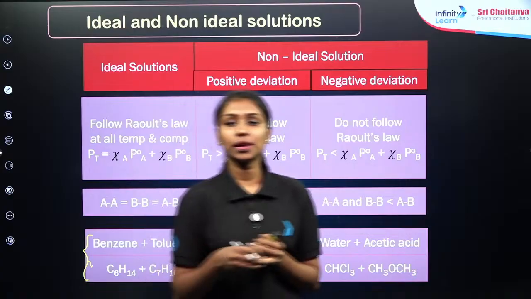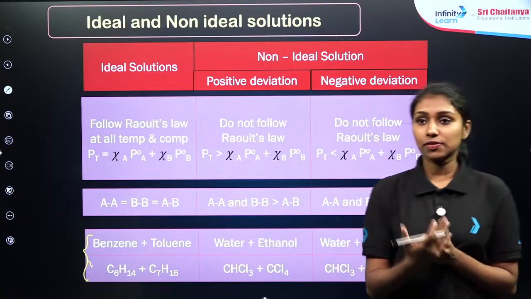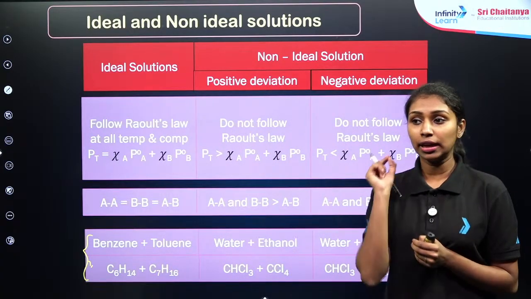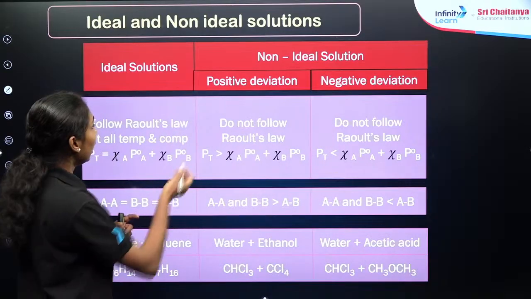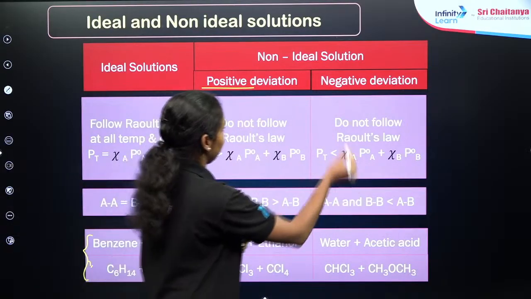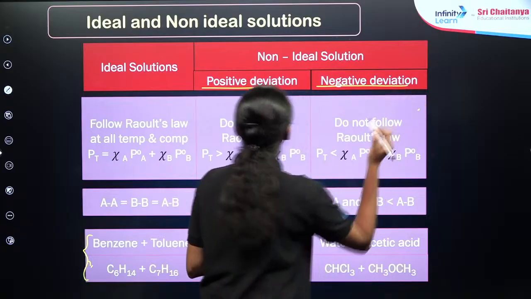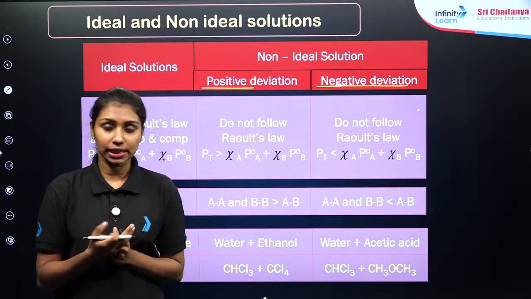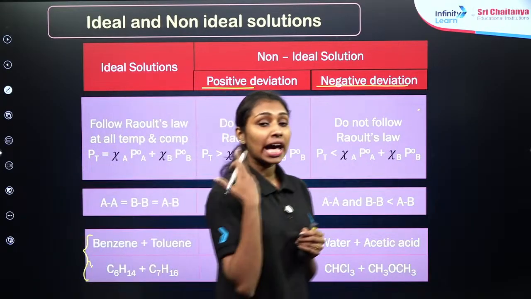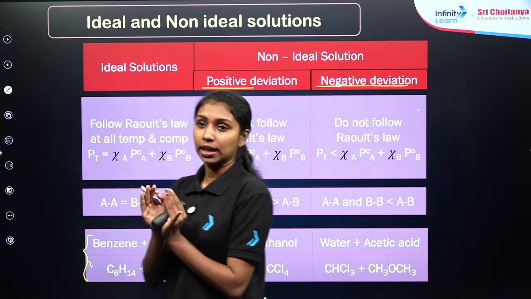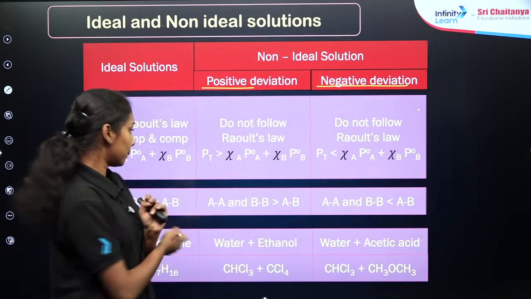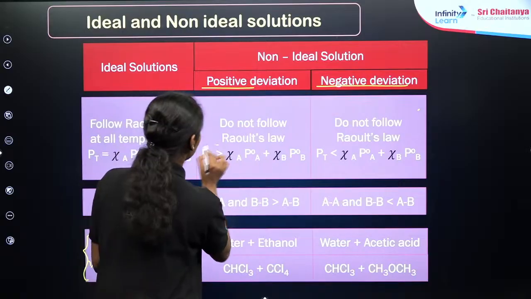Right. So in the case of non-ideal solutions, there will be two types of deviation shown by the solutions. One is positive deviation and the other is negative deviation. What do you observe in positive deviation? The vapor pressure is always higher than that expected from Raoult's law, and this is known as positive deviation. P total is always greater here.